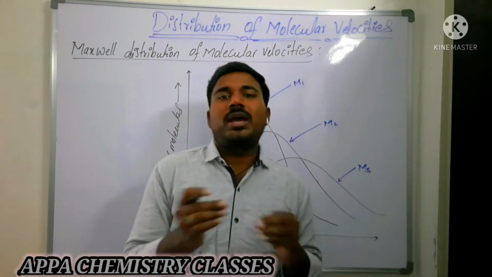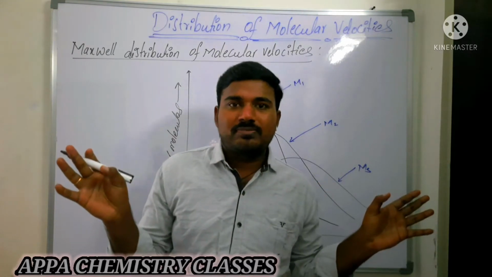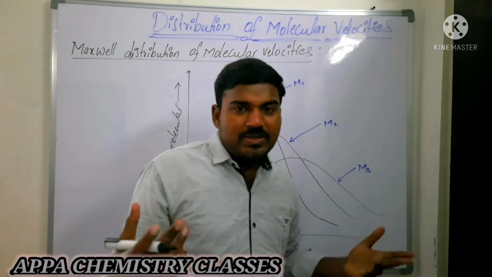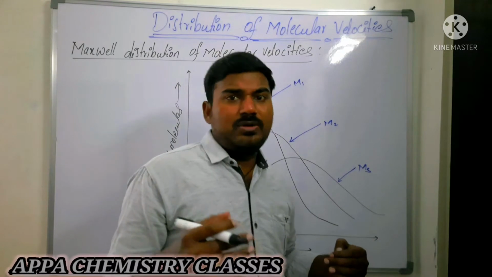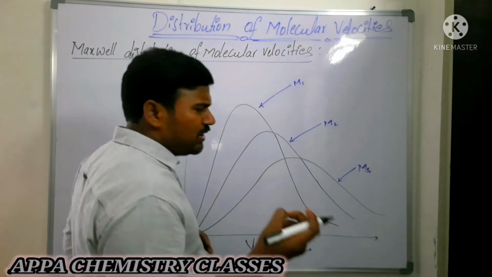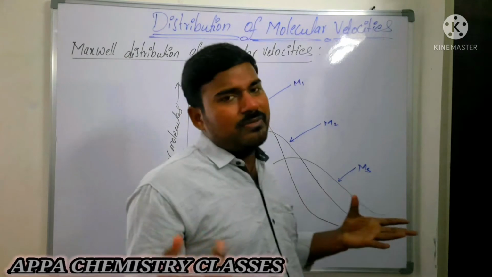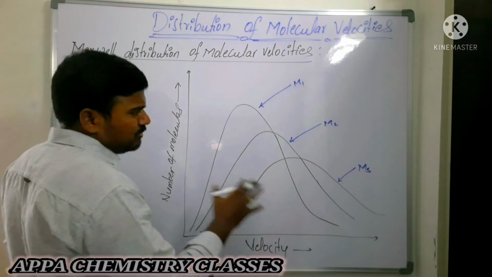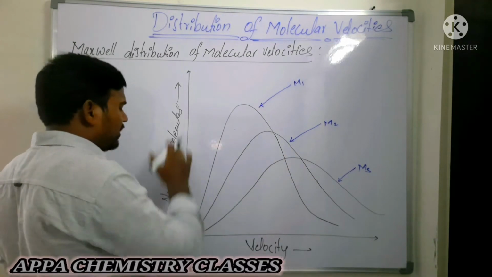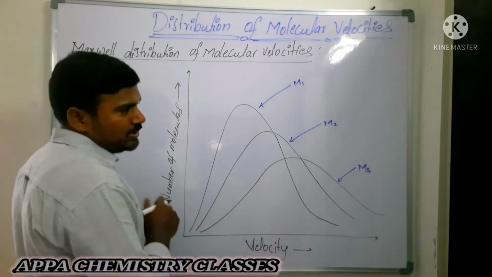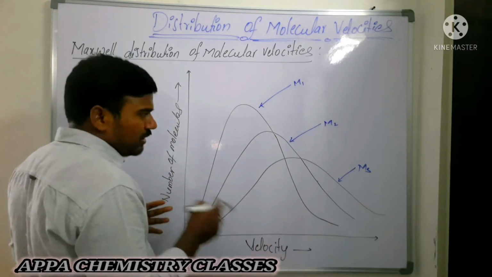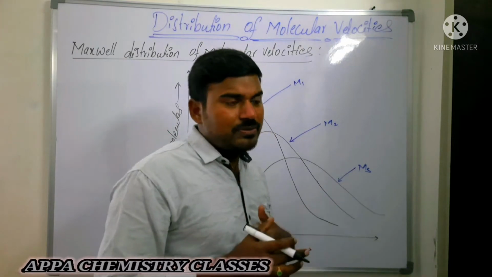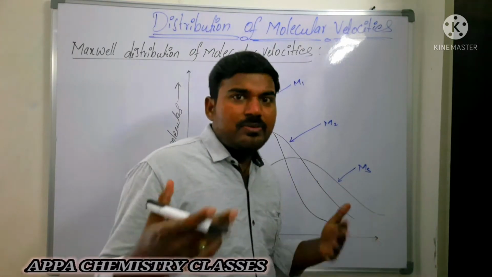This means each and every gas has different molecular velocities. They have equal velocity only for less than a nanosecond, a very small interval of time. If we take the three gases having different velocities and plot the number of molecules against velocities, then what happens? Different gases have different molecular weights. We had seen this in the rate of diffusion. So velocities also depend on the molecular weight.